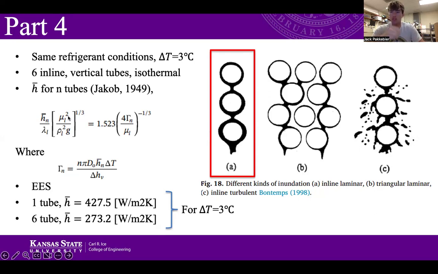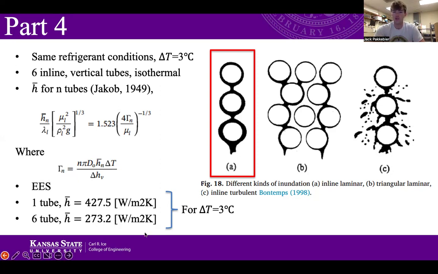There's another equation in the Bono paper, the average heat transfer coefficient for n number of tubes by Jakob, 1949, where it's listed here. I think you could actually sub out this gamma term for a lowercase gamma, and then this equation would kind of relate the heat transfer coefficient to a Reynolds number, which is kind of interesting. But here is where gamma is defined. So plugging this into EES, which solves for H, we can get the heat transfer coefficient for these 6 tubes with inundation effects accounted for.